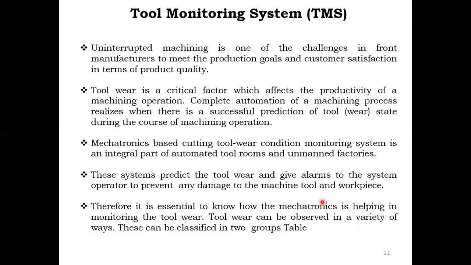For uninterrupted manufacturing, we need to do tool monitoring, because if you manufacture some drill bits, we need to drill the bits.